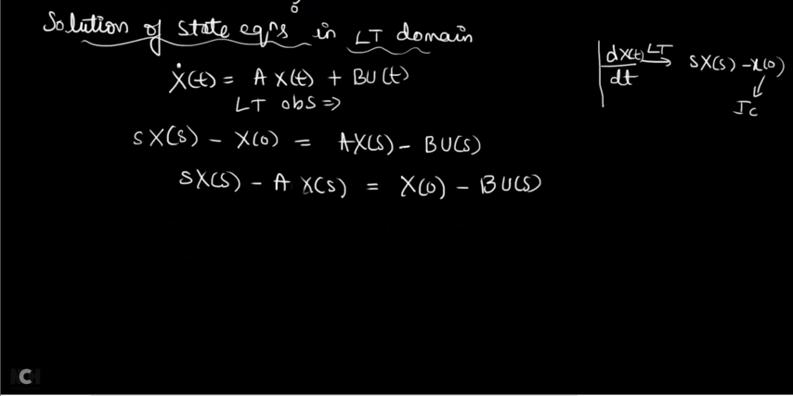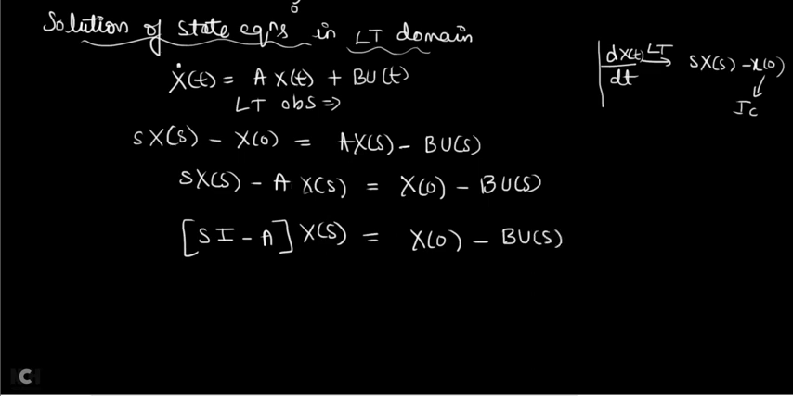Now I will take x of s common. If you take x of s common, what is left is s into I. You should not write 1 here, because all these are matrices. In matrices, if you take common, you are not left with 1; you are left with the identity matrix. That's why I have written s into I. Now minus A is left out, into x of s is equal to x of 0 plus B u of s.